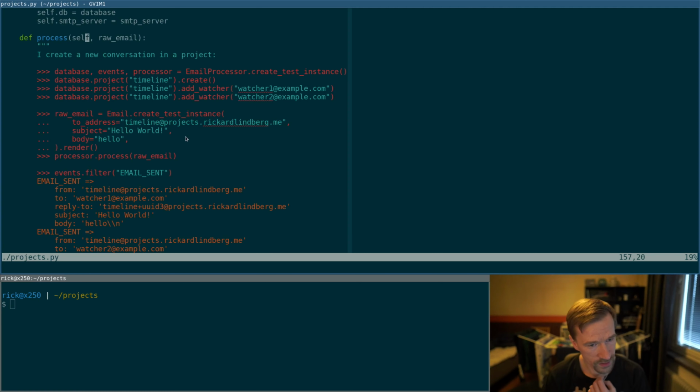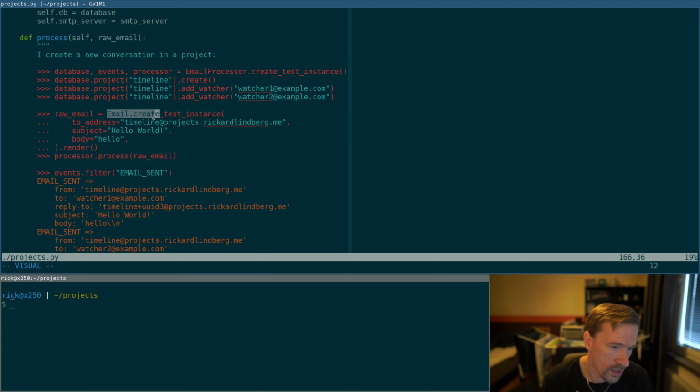So this test is a bit messy. I should probably clean it up a bit, but it says here that I create a new conversation in a project. So we set up an email processor for test purposes. We get a reference to the database, events of things that happened, and the processor itself. So we start by creating a project called Timeline in the database, and we add 2 watchers to that project.